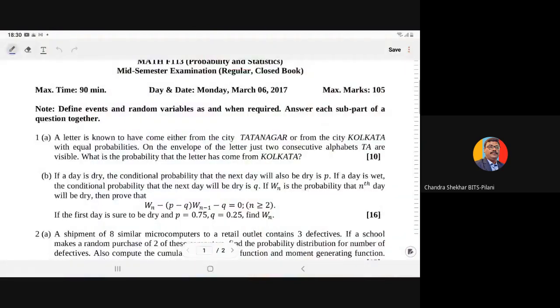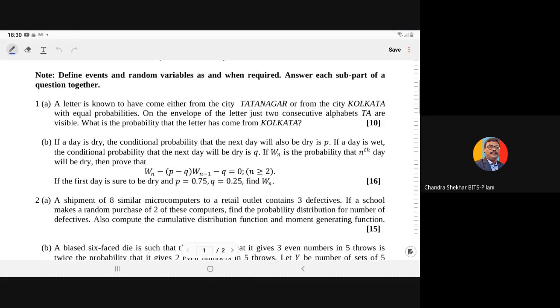Now in the B part of question number 1, if a day is dry, the conditional probability that the next day will also be dry is p. If a day is wet, the conditional probability that the next day will be dry is q.